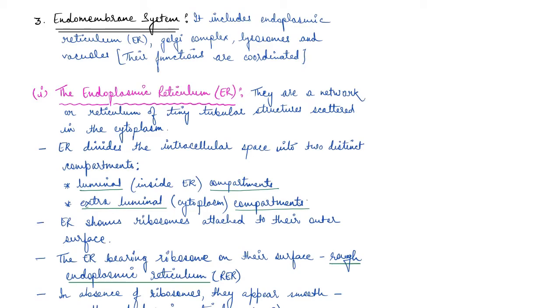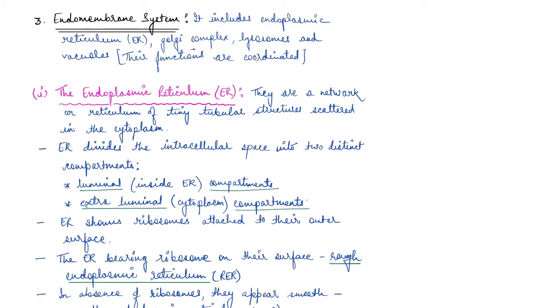Today we are going to discuss the endomembrane system. So guys, we are right now working on cell biology, and we have already covered different types of cells like prokaryotic, eukaryotic cells, and animal and plant cells. And then in the last video, we discussed all about the cell membrane and the cell wall. So today we are going to cover four different systems which are considered together as the endomembrane system.